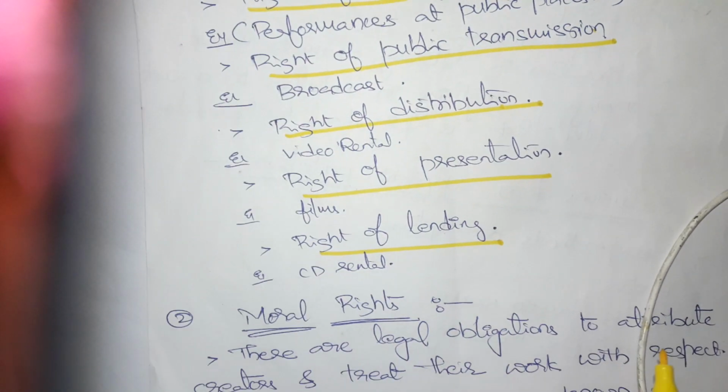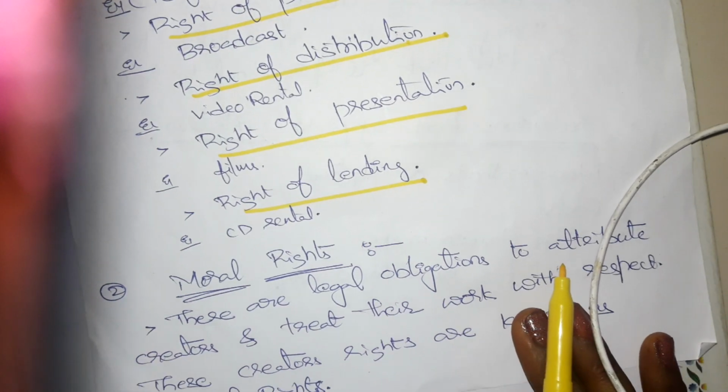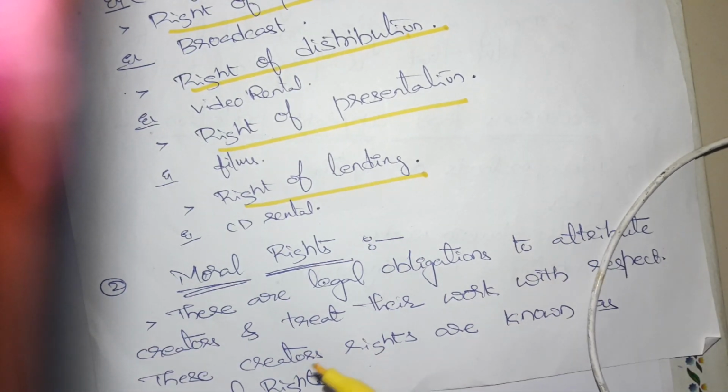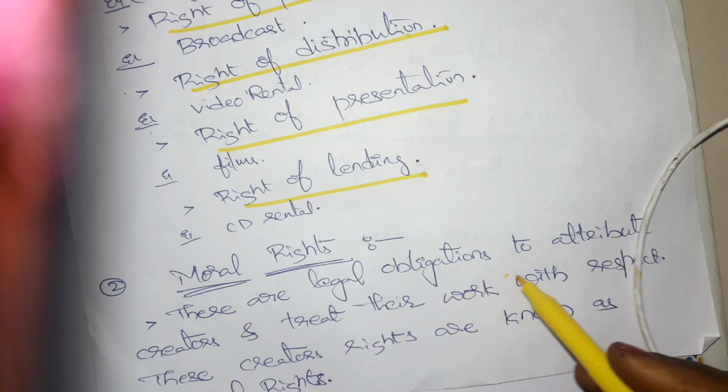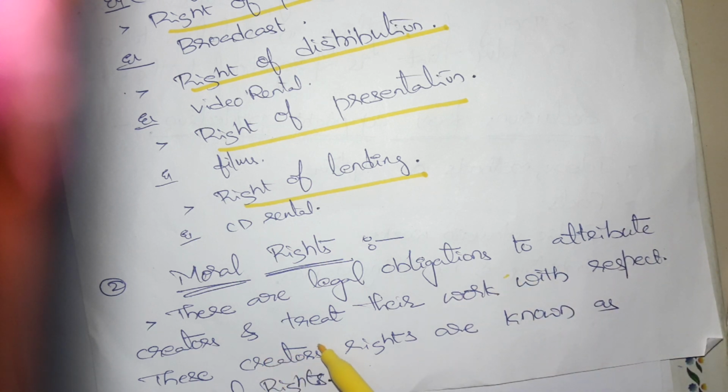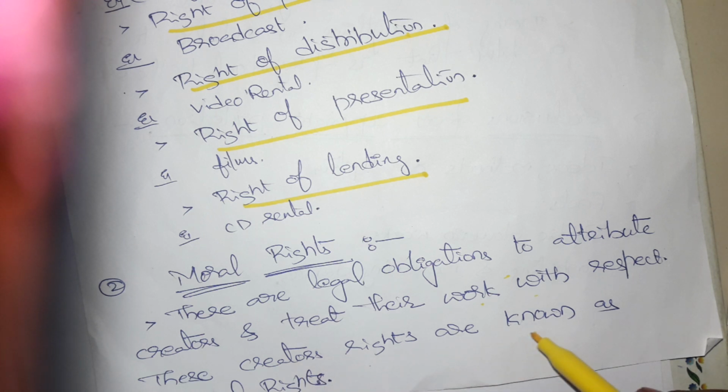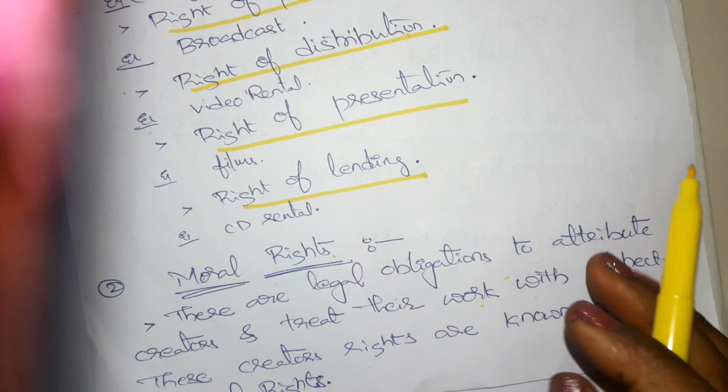Next one, moral rights. Moral rights are legal obligations to attribute creators and treat their work with respect. These creators' rights are known as moral rights, which means for their own work, those who created some creative work, like authors. We should respect the authors. That is nothing but moral rights.